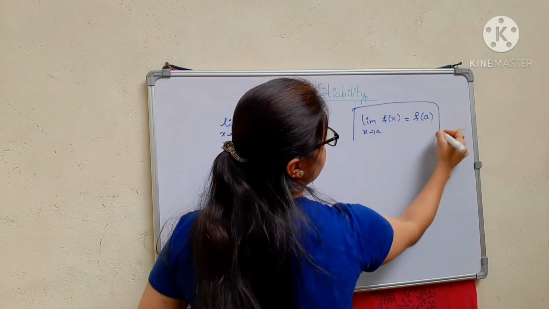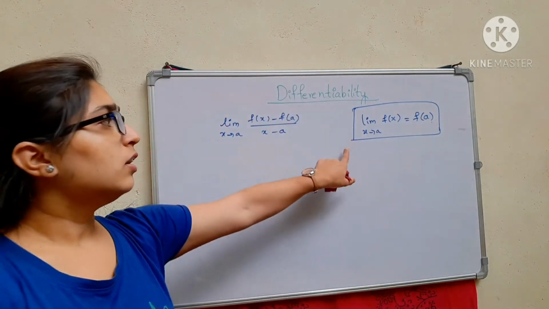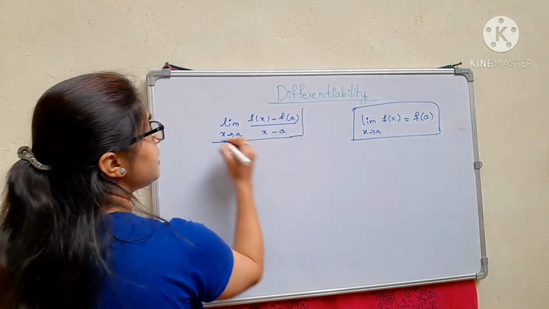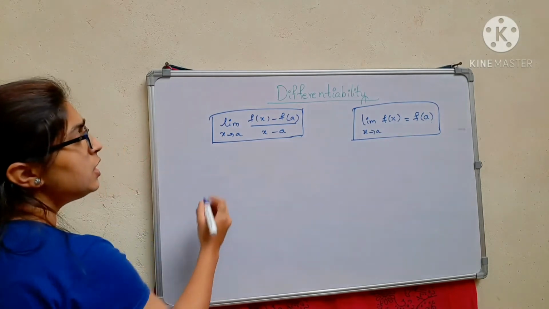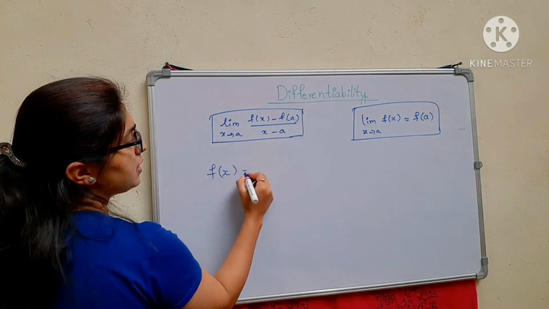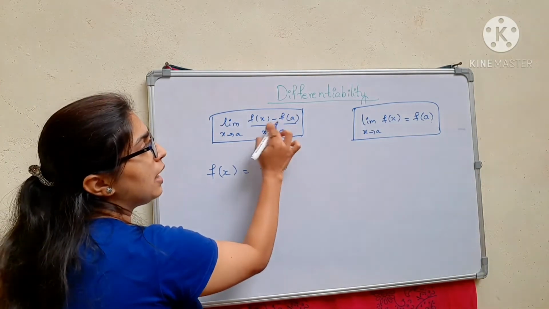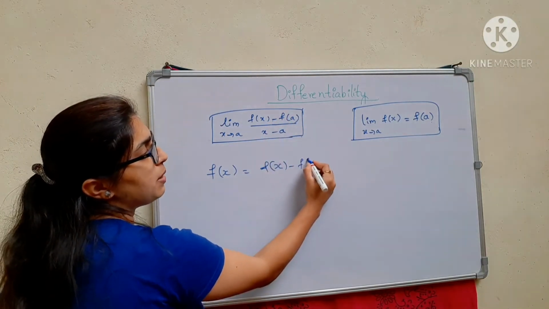You know this from the previous video. So if this is differentiable, it is continuous. Taking this as a reference, I will write f of x minus f of a.